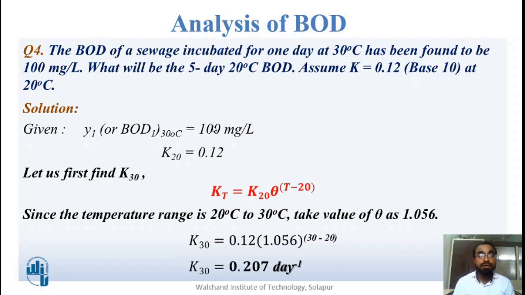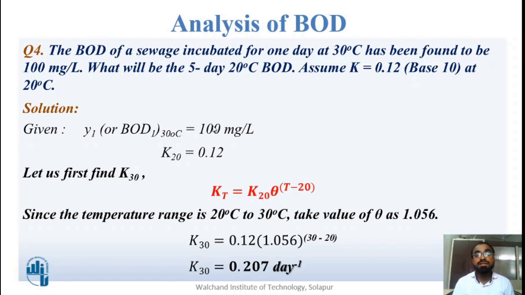But ultimate BOD or BOD at any time is not given. Here you can see that the rate constant at the temperature 20 degrees Celsius is given, but not of 30 degrees Celsius. If we are getting the rate constant at 30 degrees Celsius, we can use the formula of ultimate BOD or BOD at any time.